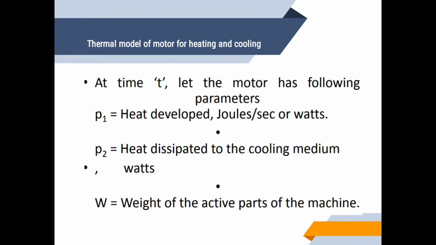At time t, let the motor have the following parameters. P1 is equal to heat developed in joules per second or watts. P2 is equal to heat dissipated to the cooling medium in watts, and W is the weight of the active parts of the machine.